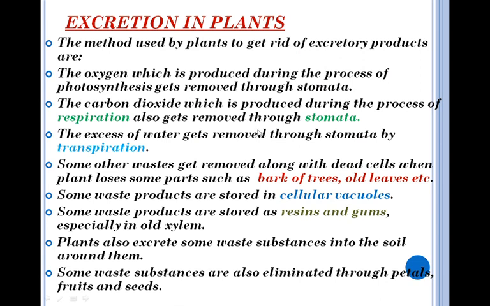Now students, the last topic of today's lecture is excretion in plants. Plants also excrete and remove waste products from their body, and they use a number of methods to get rid of excretory products, like the oxygen which is produced by the plants during the process of photosynthesis, which gets removed through stomata.